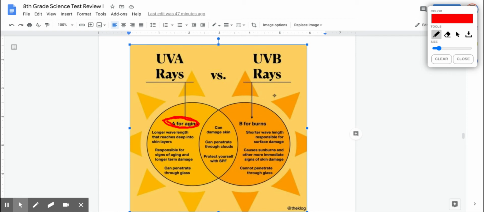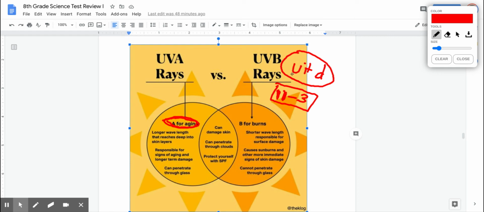UVB rays, they don't come out all the time. In New York, though, they're only out from about 11 to 3. And again, this is not exact. It could be 10:30 to 2:30, 3:30. Mostly this is an average of when they're out. And the UVB rays are responsible for giving us vitamin D. That's what we want. We want the vitamin D.